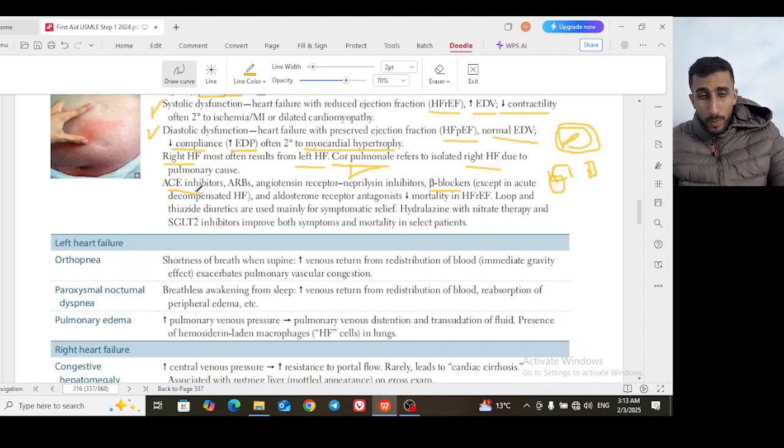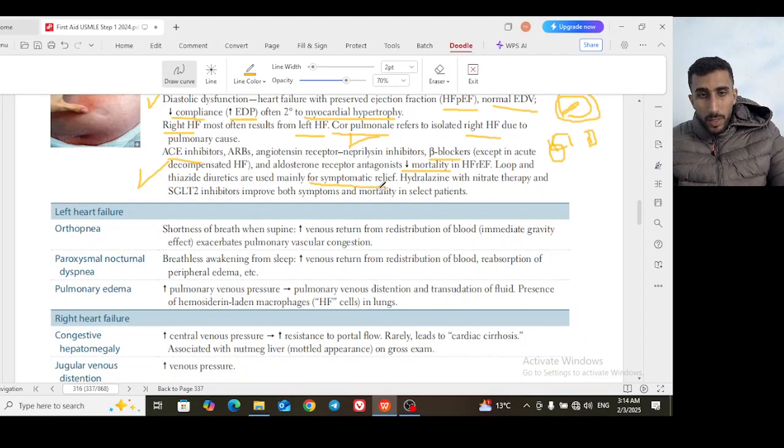So you first have to choose between an ACE inhibitor, ARB, or angiotensin receptor neprilysin inhibitor. It's kind of the same. Then the beta blocker, except in acute decompensated heart failure, and aldosterone receptor antagonists. Of course, one of the first three, ACE inhibitor, ARB, or angiotensin receptor neprilysin inhibitor, plus beta blockers plus aldosterone receptor antagonists. Very high yield: these drugs decrease mortality. But loop and thiazide diuretics give symptomatic relief, with no effect on mortality. I can't stress how high yield this point is. So you have to know which drugs decrease mortality and which drugs are for symptomatic treatment.